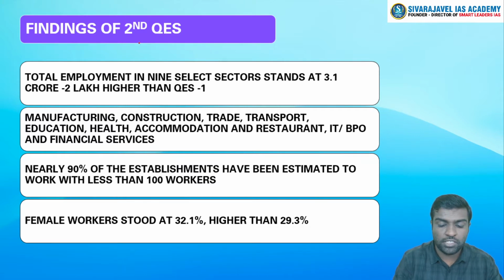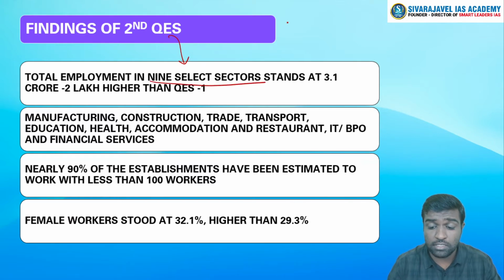And the findings of QES are this. One, the total employment in 9 sectors. Understand that this QES only focuses on an organized sector, which means agriculture, the most predominantly unorganized sector, will be excluded in this particular survey. Clear? So this excludes agriculture.